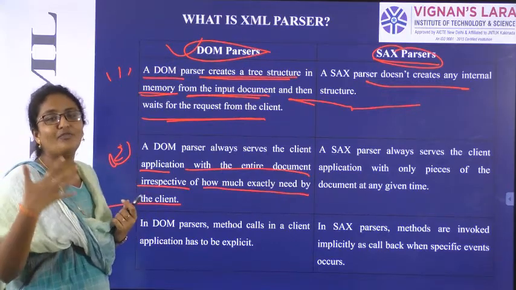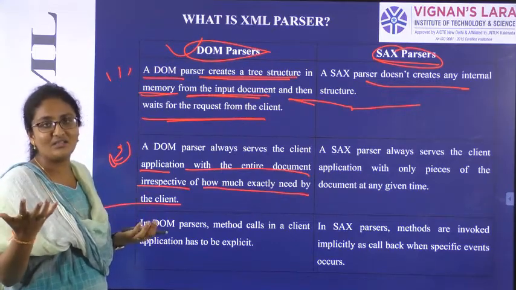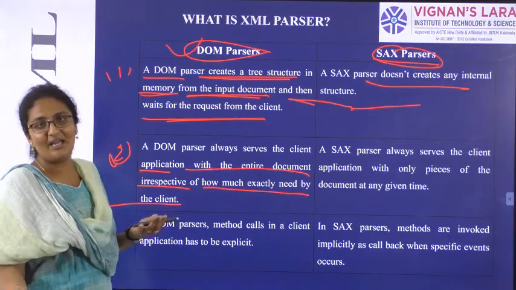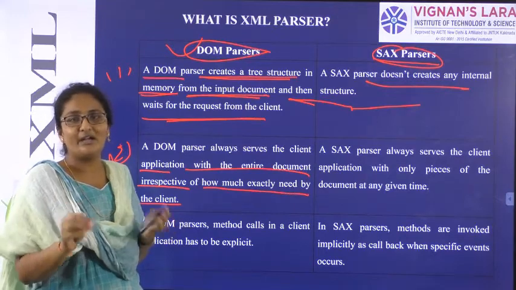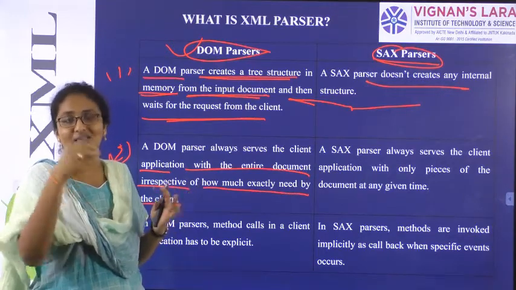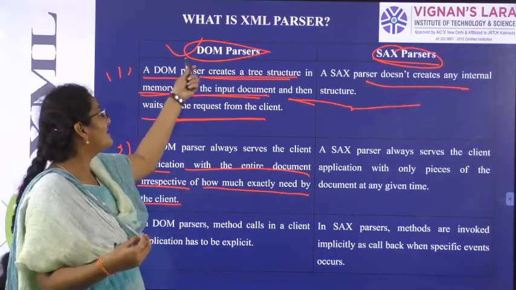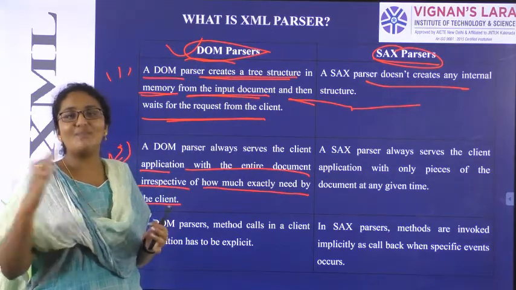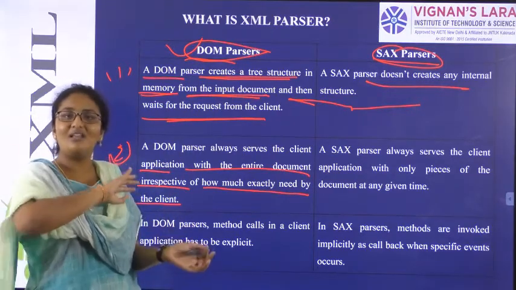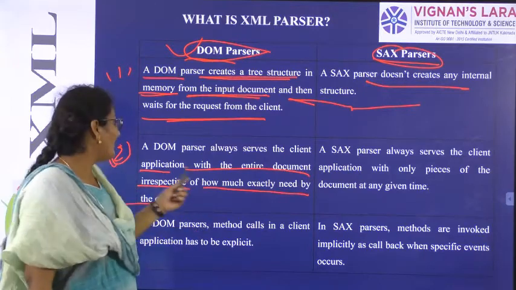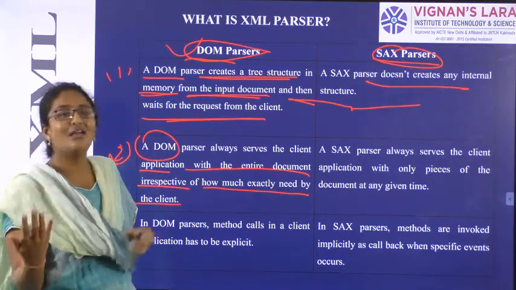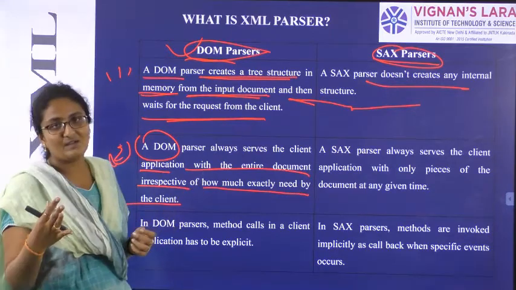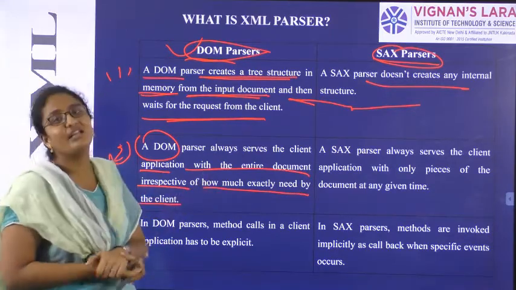If the document is of 5,000 pages, a real world example can be like this: all the 6 units of WT material you need, but for mid one you need only the first 3 units of material. What this DOM parser will do, irrespective of the student's needs, is send all the 6 unit materials. The same thing happens in DOM. Irrespective of the client request, the entire document will be sent. So that is not good in DOM.